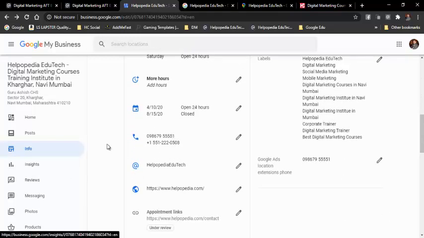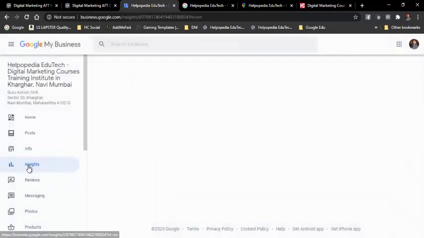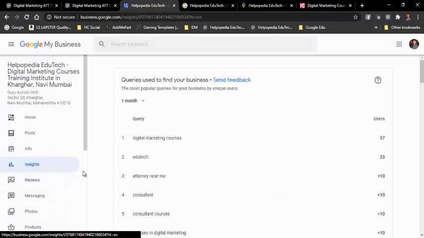And now, after adding all this information, what are the things that we get after this? So over here we have some insights. Insight is basically some analytics of the people who are coming on our website and finding our business. So what are the keywords that people are searching on Google and they are finding our website? Over here these are the queries that people found in the last month.